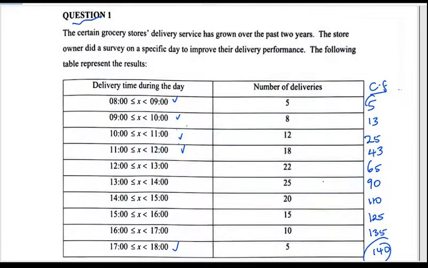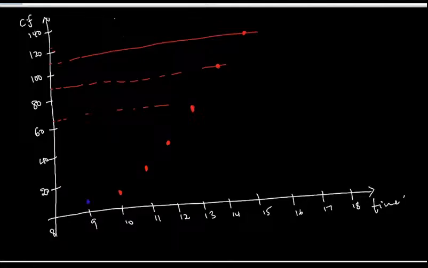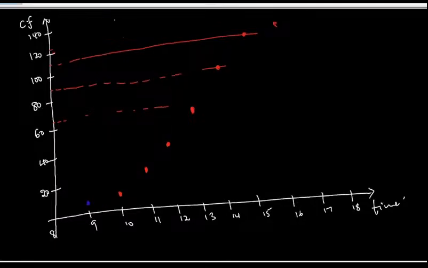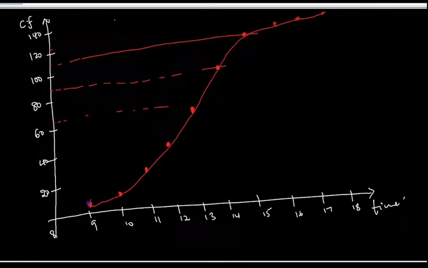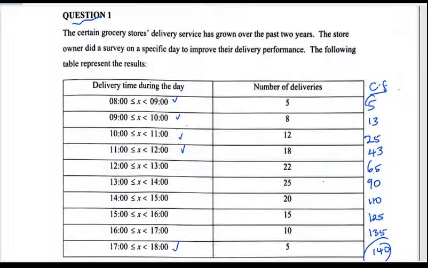I hope it comes out. Then we have 125 somewhere here, then 135, slightly above that, and lastly 140. Guys, please forgive my graph, the way it is looking. Then I'll connect this using the freehand, and we just need to extend this to the starting class, which is the 8. So that is the ogive, or the cumulative frequency graph, that the question is looking for.